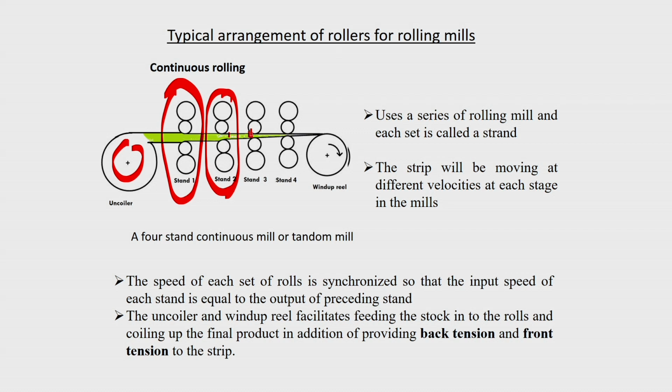There may be a large number of rolling stations, or strands, in this case, and finally you get a very thin foil or very thin sheet. If it is a continuous process, it will just be wound up on a reel, and then finally you will get it.